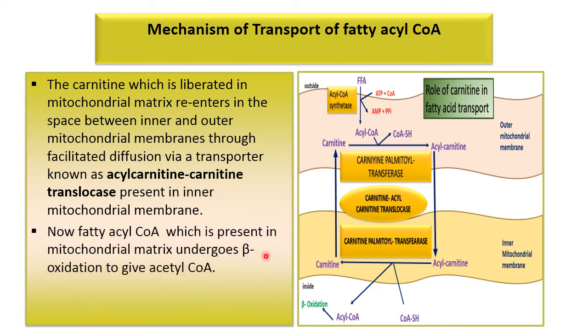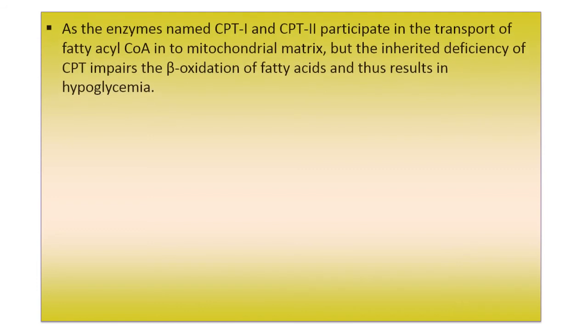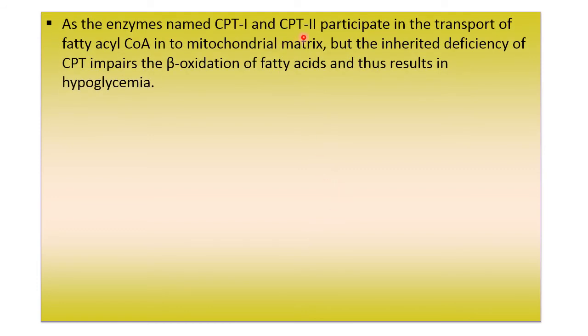Now fatty acyl coenzyme A, which is present in the mitochondrial matrix, undergoes beta oxidation to give acetyl coenzyme A. The enzymes CPT1 and CPT2 participate in the transport of fatty acyl coenzyme A into the mitochondrial matrix, but the inherited deficiency of these enzymes impairs beta oxidation of fatty acids and results in hypoglycemia.